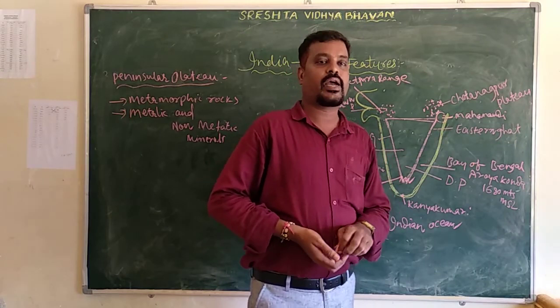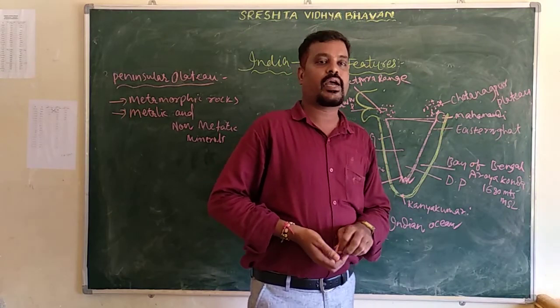Here the total number of islands is 230 to 270 in the eastern part, known as the Andaman and Nicobar Islands. When you come to the west part, the Lakshadweep Islands are there.